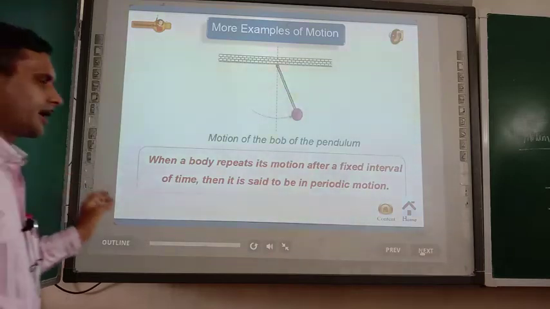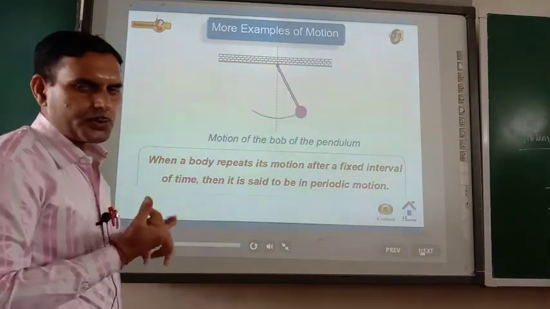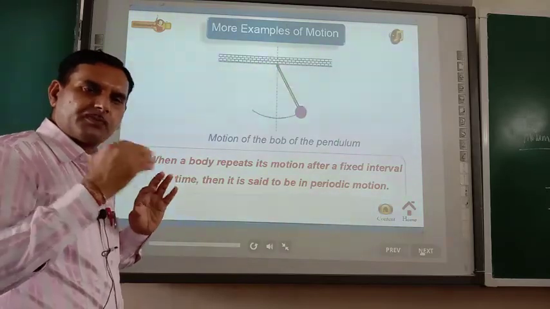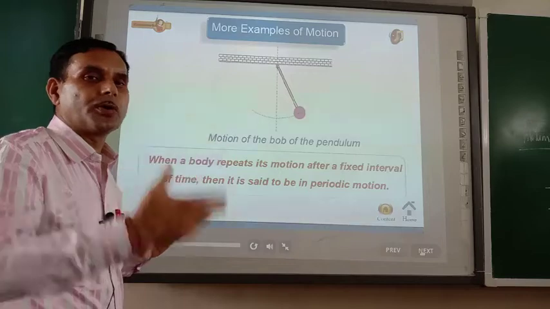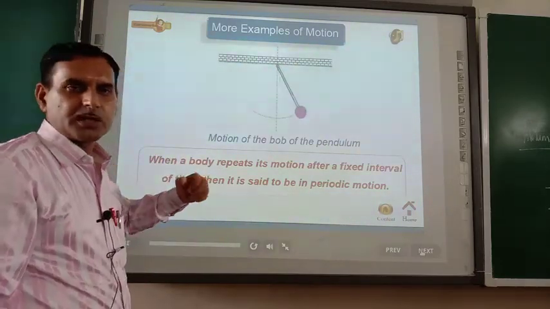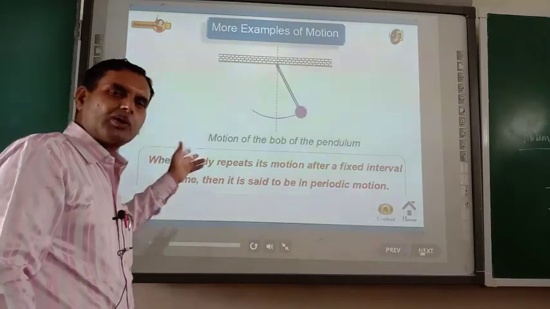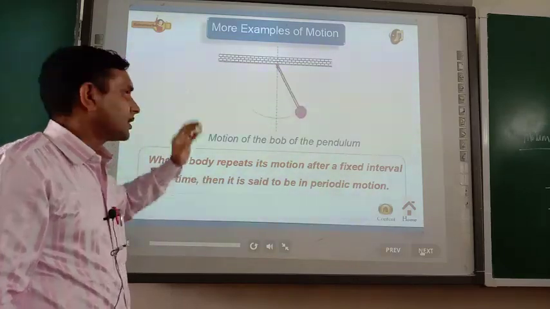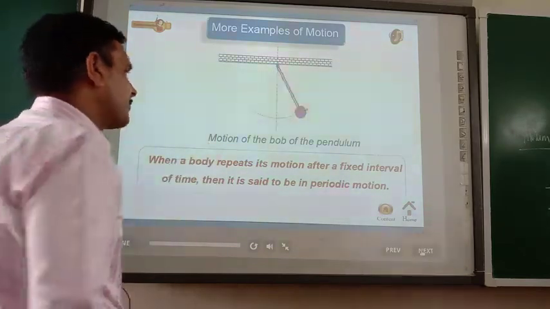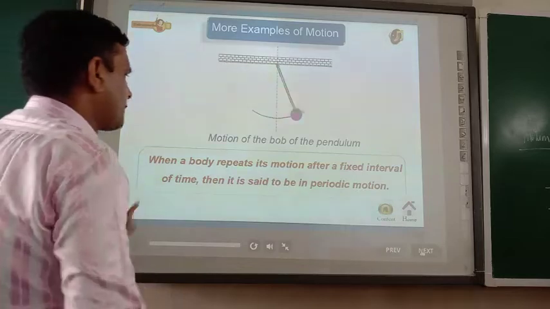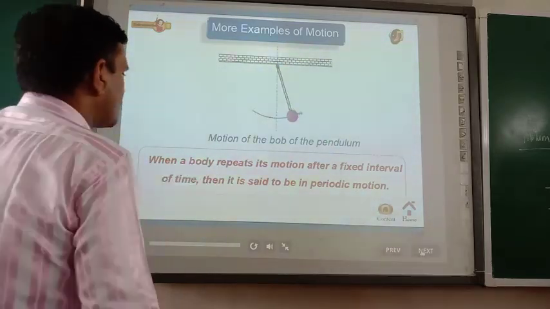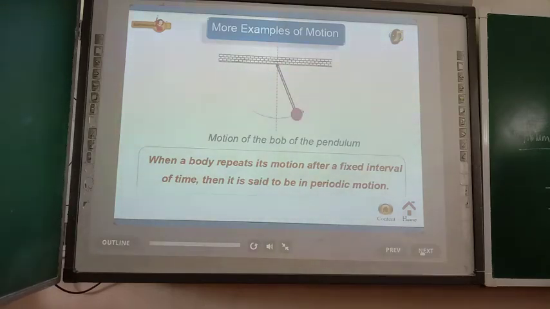Okay, so dear cadets, as I promised you, last year I taught you, but for the sake of refreshing your knowledge, again I am telling you: rectilinear motion or straight line motion, circular motion and periodic motion. You might have seen the examples. Last year it was discussed. When a body repeats its motion after a fixed interval of time, then it is said to be in periodic motion.